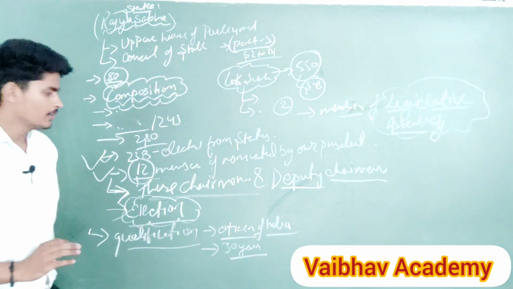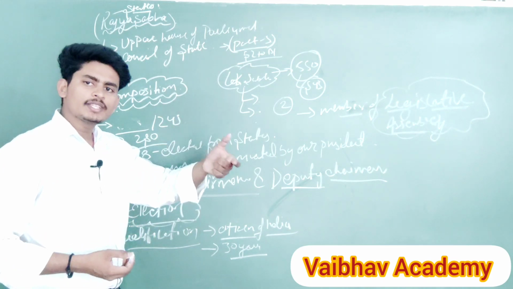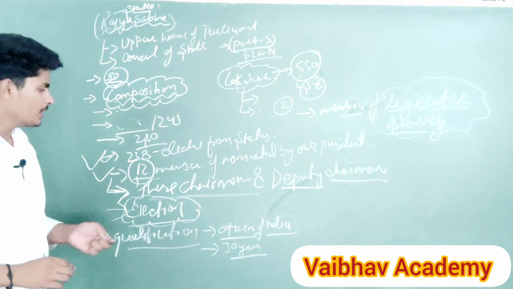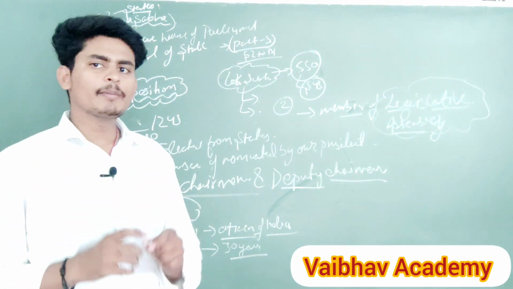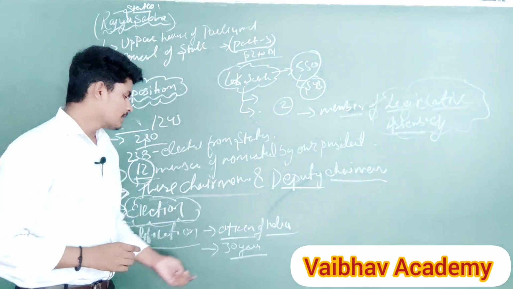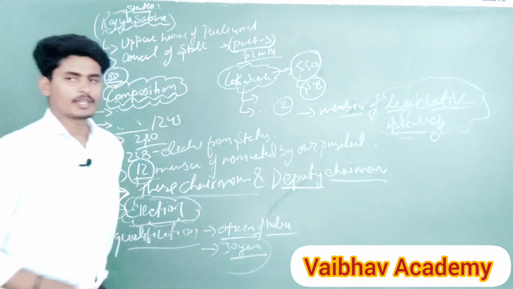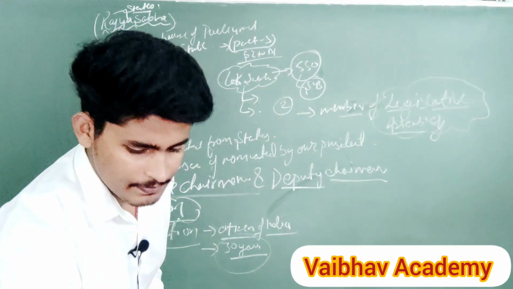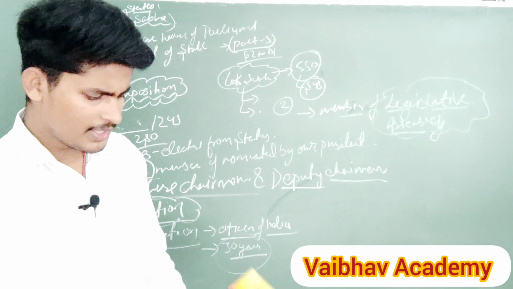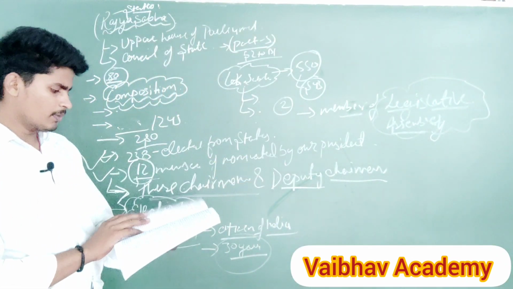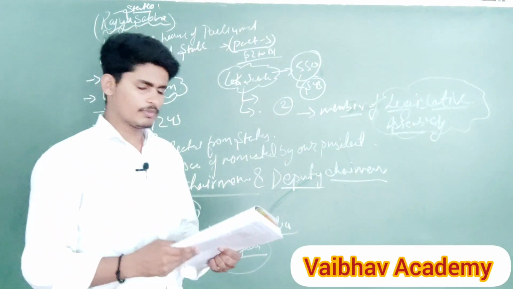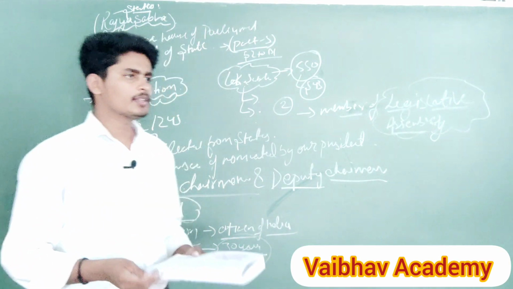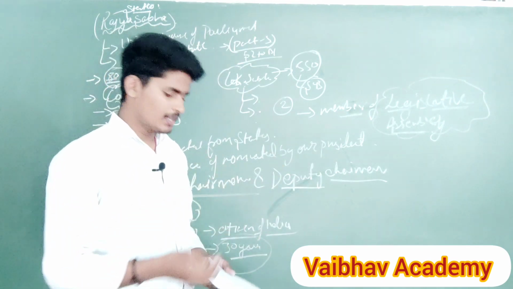Understood? Clear? And likewise, all the qualifications that I talked about for the member of Lok Sabha apply here too. But the main difference is that the minimum age should be 30 years for a member of Rajya Sabha. Let's find out in your book, according to your syllabus, what things were given. I have this book. I got this book today, and so many students said, "Sir, please teach us from the book of our syllabus. If you have to teach some extra thing, then you can also present it in the next lectures."